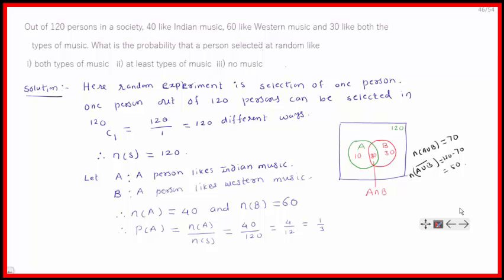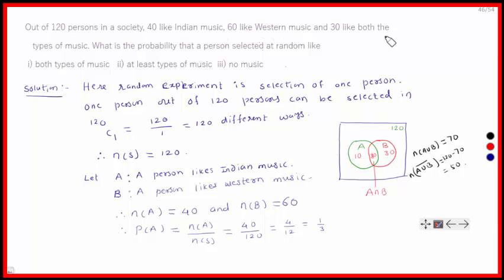Out of 120 persons in a society, 40 like Indian music, 60 like Western music and 30 like both the types of music. What is the probability that a person selected at random likes, first, both the types of music? Second, at least one type of music? Third, no music?